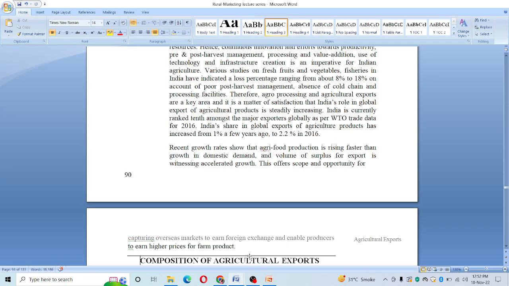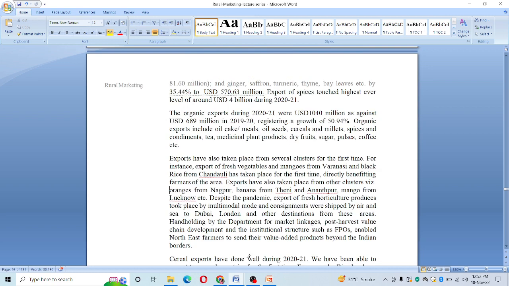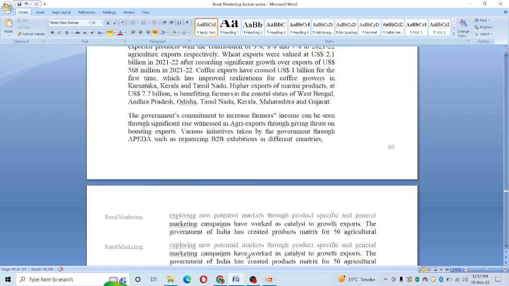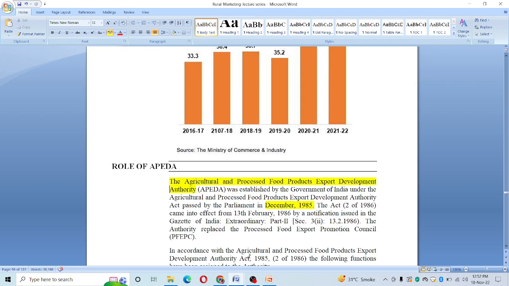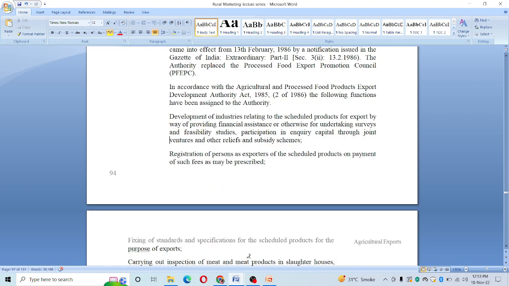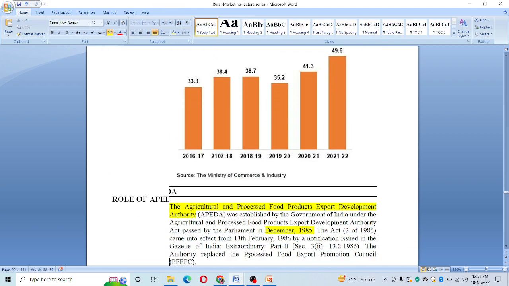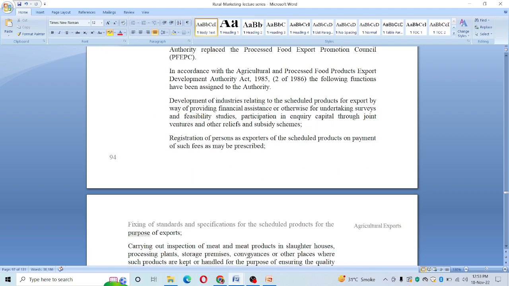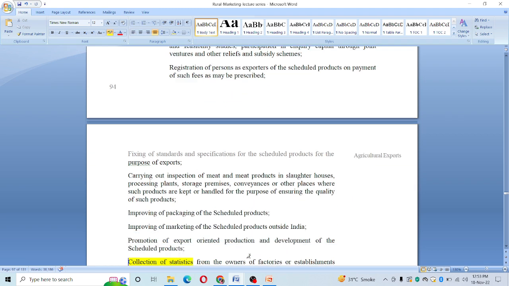And today we have done the last part, that is the role of APEDA. What points are noteworthy? Its full form, its establishment year, its role for that matter, or functions it is carrying out.